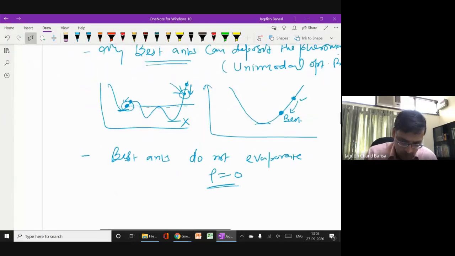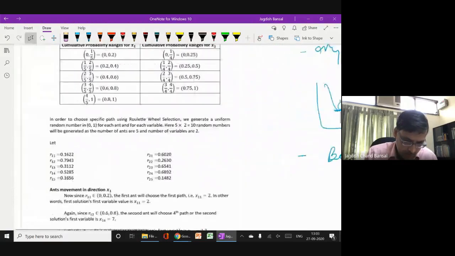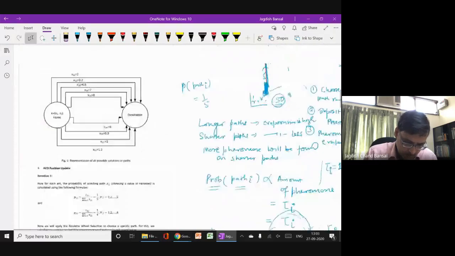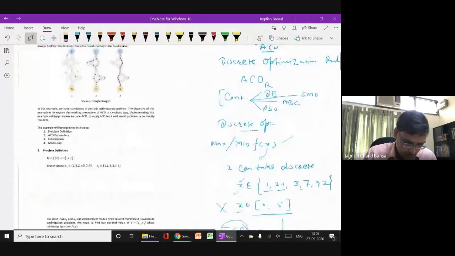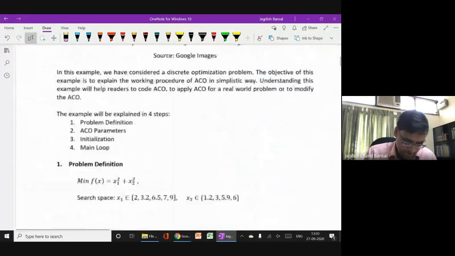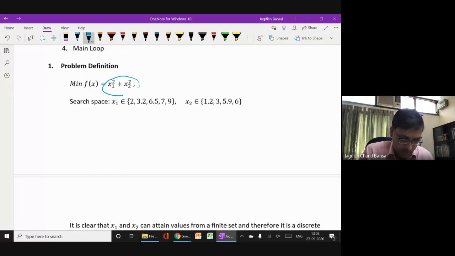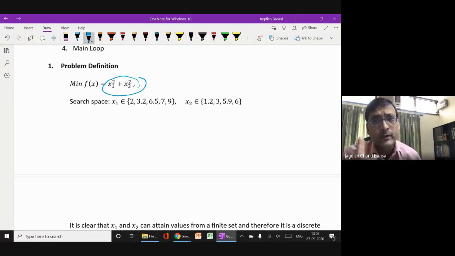I hope I have explained this. Let me take one numerical example so that I can explain it better. Can you see this? Here is the problem which we are going to solve. This is a two variable problem. Remember, there are two variables.